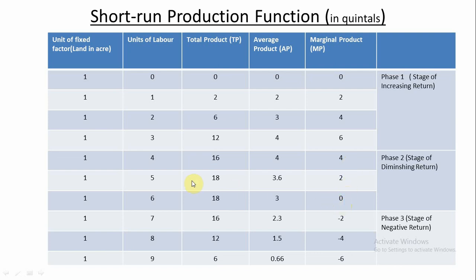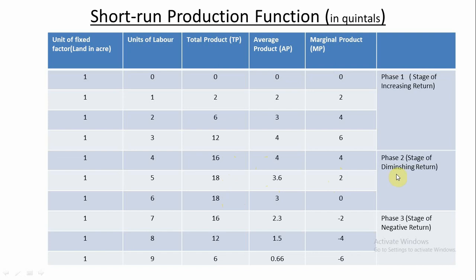At the same time, you see total product increases at first by 2 quintals, 16 to 18, then 18 to 18, that means by 0 quintals it increases, right? So you mark here, it is the stage where total product increases only at a diminishing rate, average product starts falling, and the marginal product goes on diminishing.